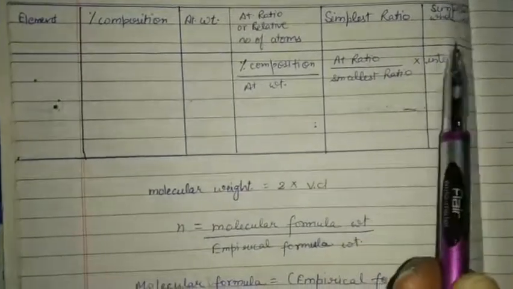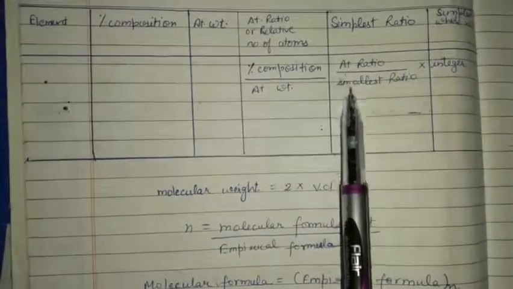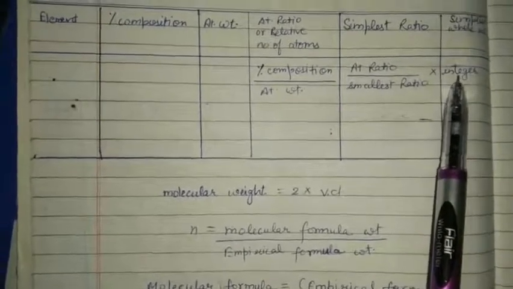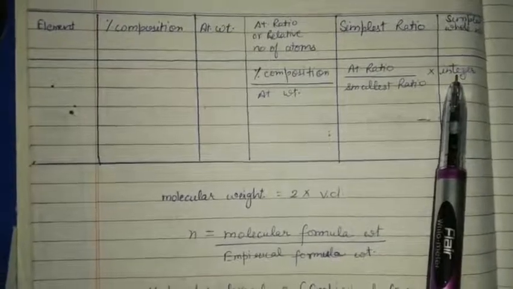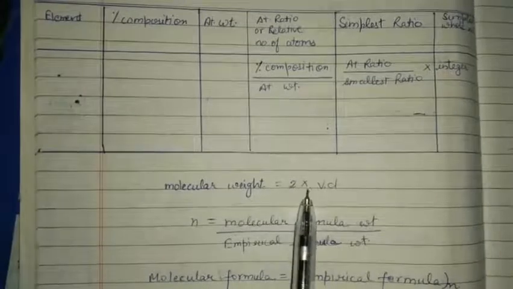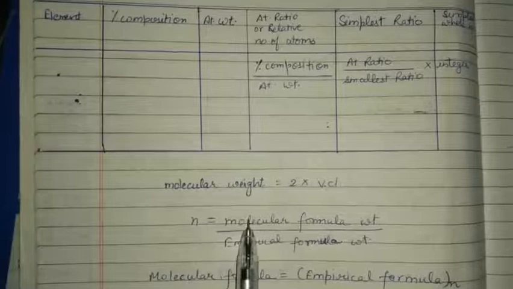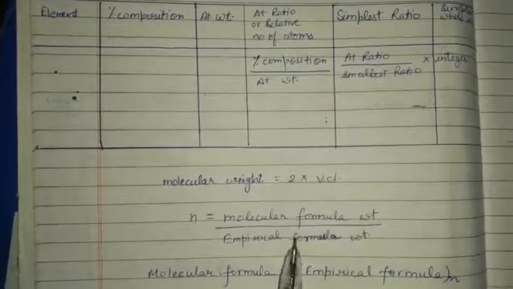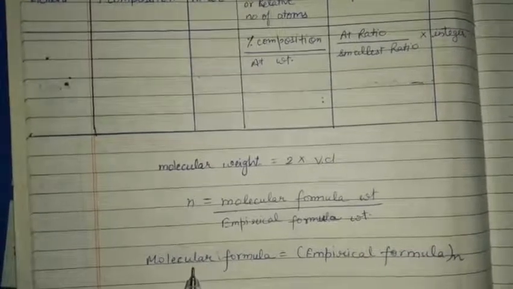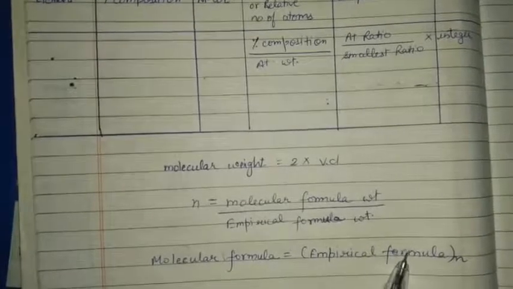For the simplest whole number ratio, if we are getting the values of the simplest ratio in decimal form, we will multiply each value with an integer to get the simplest whole number. Molecular weight equals 2 into VD. Then we calculate n equals molecular formula weight upon empirical formula weight. And then at last, we find the molecular formula for the compound with this relation: empirical formula to the n.